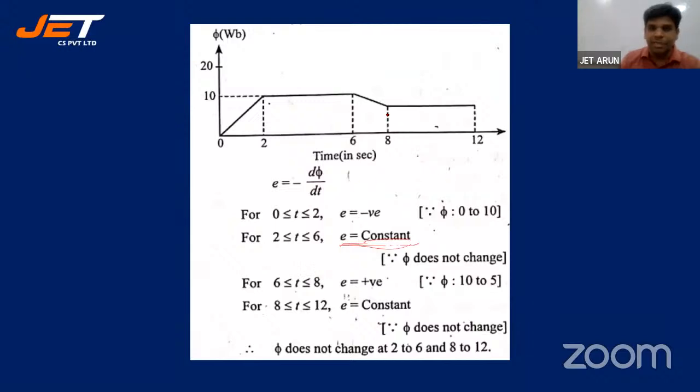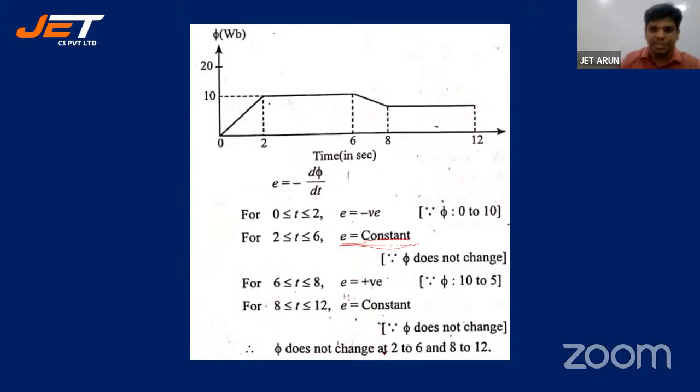Then from 8 to 12 seconds it is constant again, the flux is constant. If flux is constant, electromotive force is 0 again. Delta phi by delta t, delta phi is 0. So delta phi by delta t is 0, so it will be 0 again.